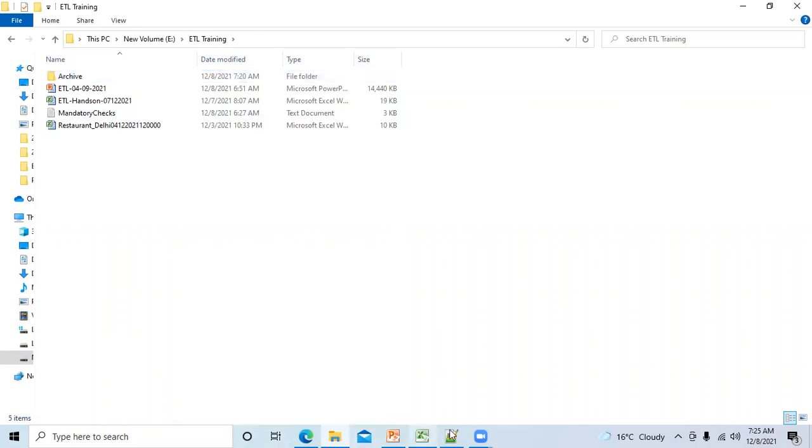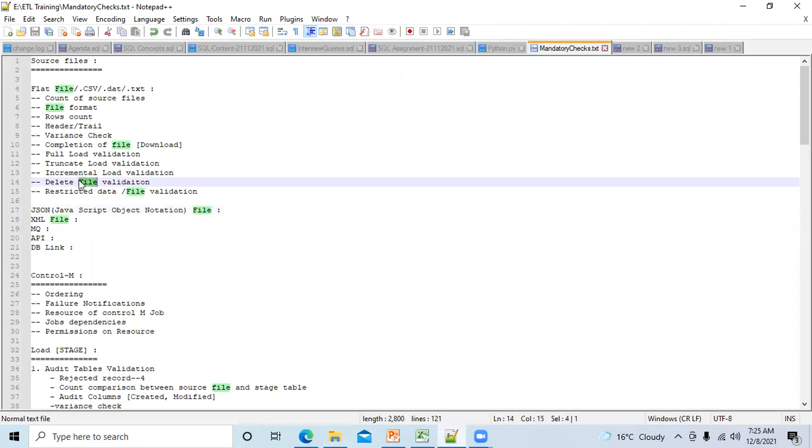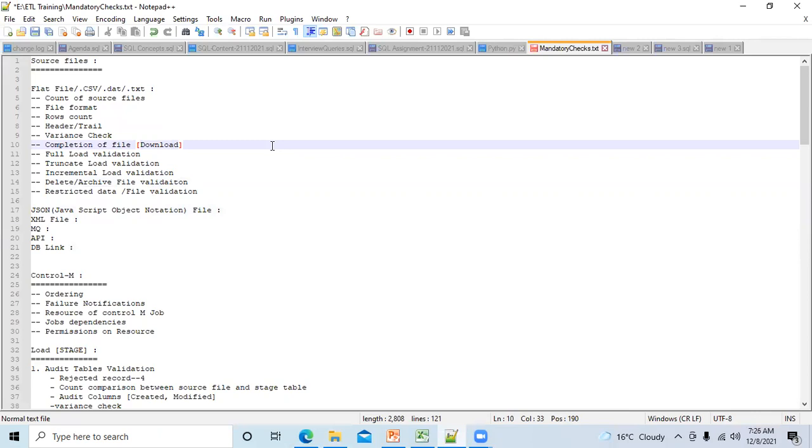Okay, very good, perfect. So this is known as delete file validation, or I can mention archive file validation, because in very few projects I have seen they used to delete that file. But it is better suggested to archive. But whatever it may be, whether the project manager wants to delete or archive, you have to validate that. If they want to delete, then the file must be deleted after the job runs successfully. Or if they want to archive, then you have to go to the archive folder and check that the file is present there or not.